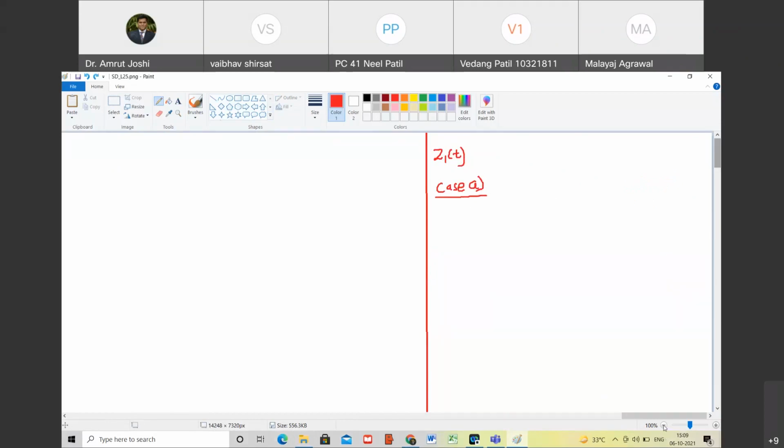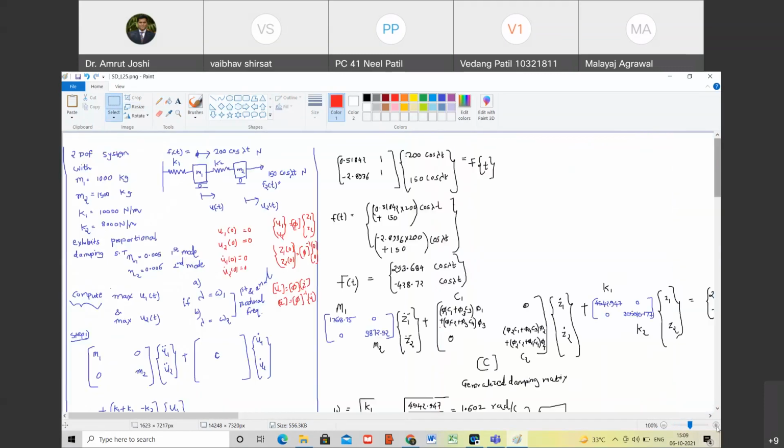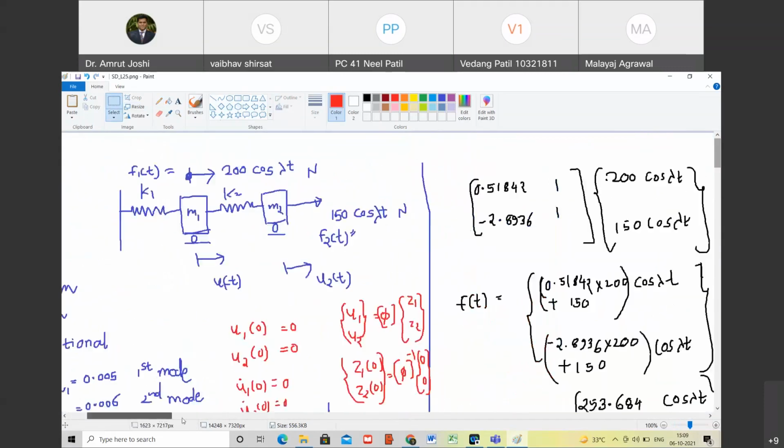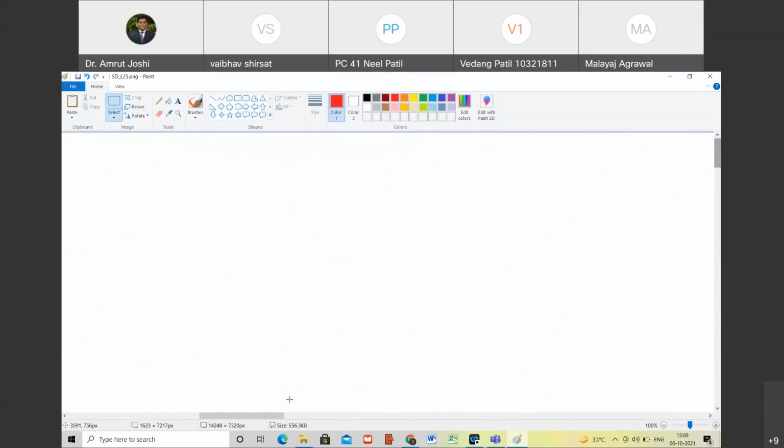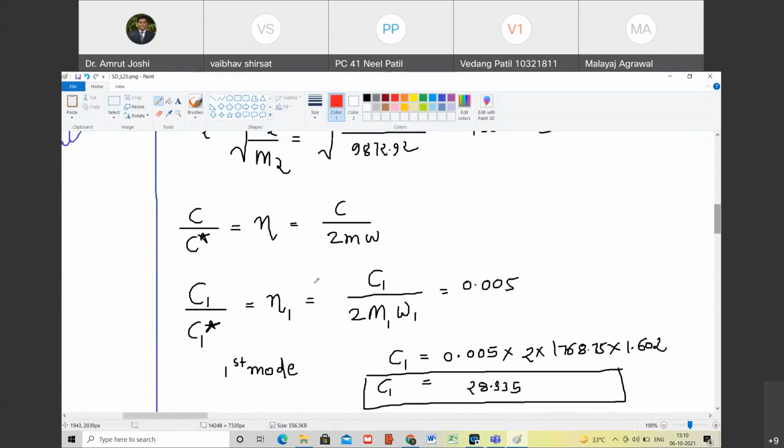So for case A and case B, let us write down. Case A. So first is Z1 of t. Let us borrow the equation of Z1 of t. Where is Z1 of t?